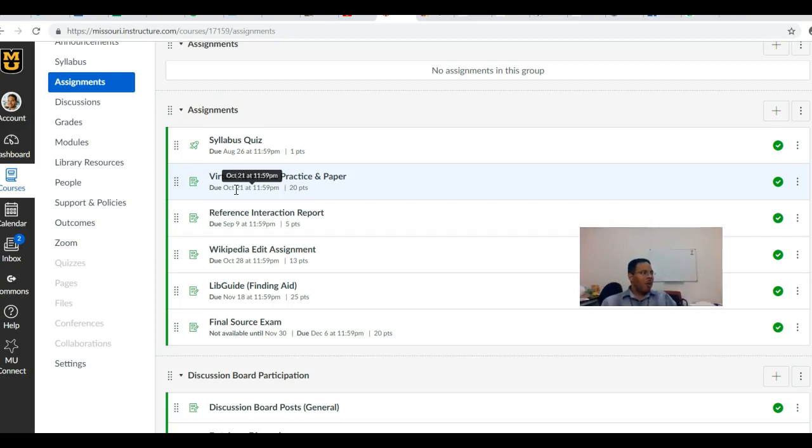I will be playing around with the due date of the Wikipedia edit assignment also, but don't worry about that right now. Just know that for your virtual reference practice and paper assignment, October the 21st at 11:59 p.m. is when the assignment is going to be due. So you should have plenty of time there.